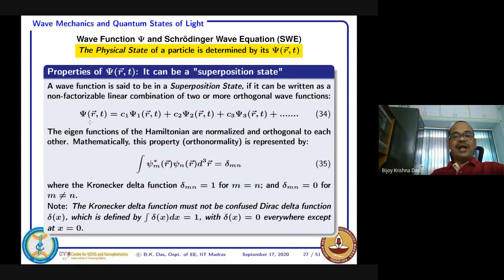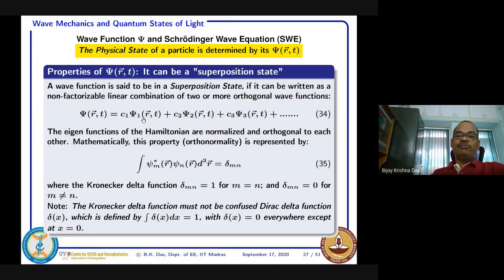But that is actually a wave function. That can also be a solution of the Schrodinger wave equation, no doubt about it. A linear combination can be a solution of the Schrodinger wave equation because they are all solutions of it. That is true, linear. But if you can factor it, then we cannot call that another function which is actually a solution of the Schrodinger wave equation. So this non-factorizable thing will come later.